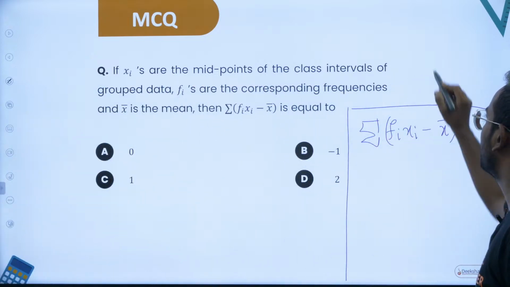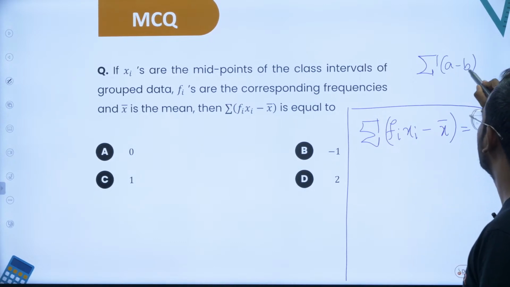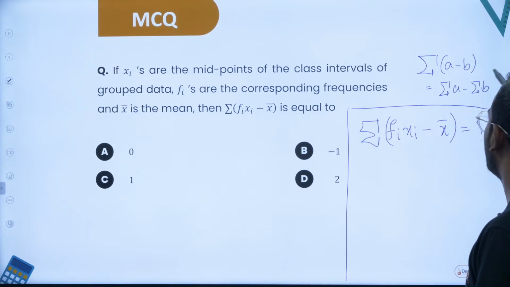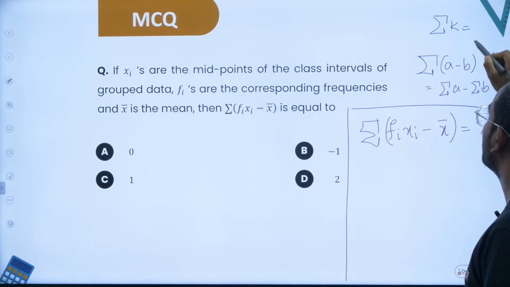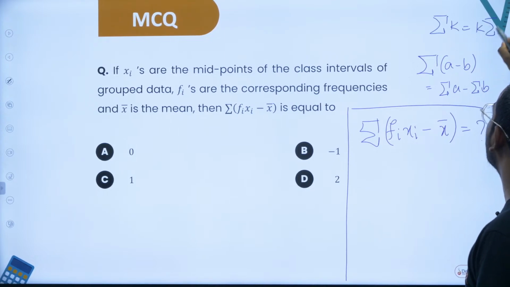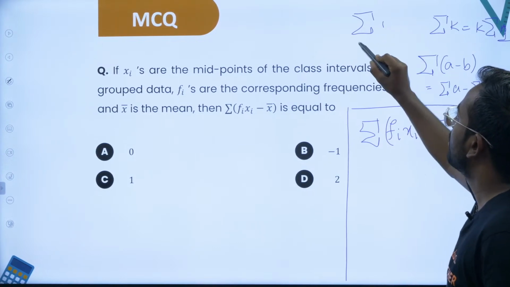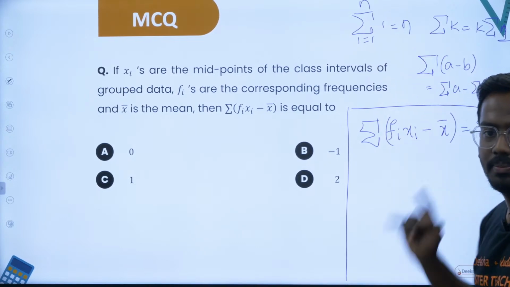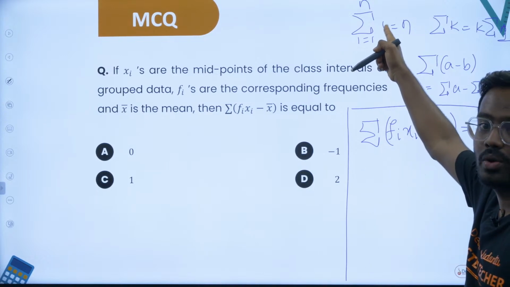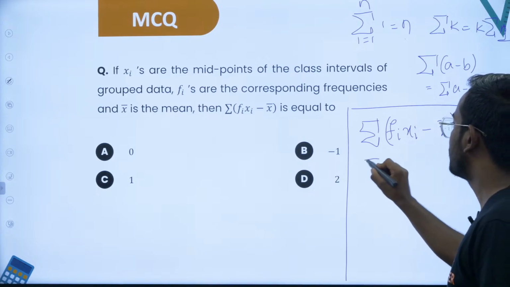How do you expand it? See, whenever you have something like this, summation of a minus b can be written as summation a minus summation b, right? If they are constants, summation of some constant k can be written as k times summation of 1, and always remember summation of 1 from i equals 1 to n is n. Remember this. This is very important. Summation of 1, that is adding 1 n times, will give you n. So now let's take up this summation, we will break it off.